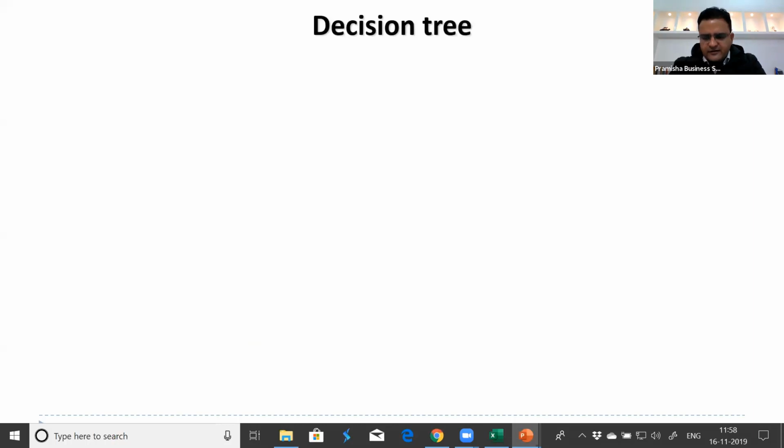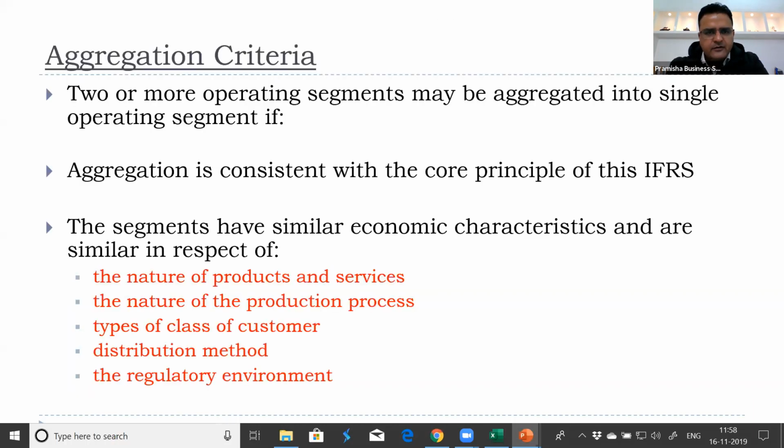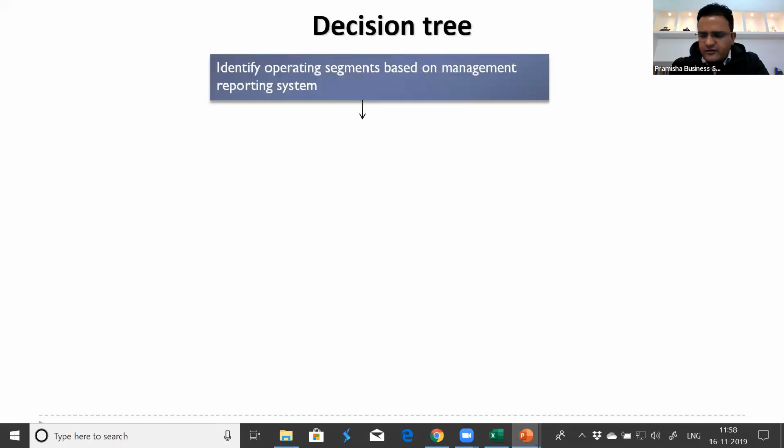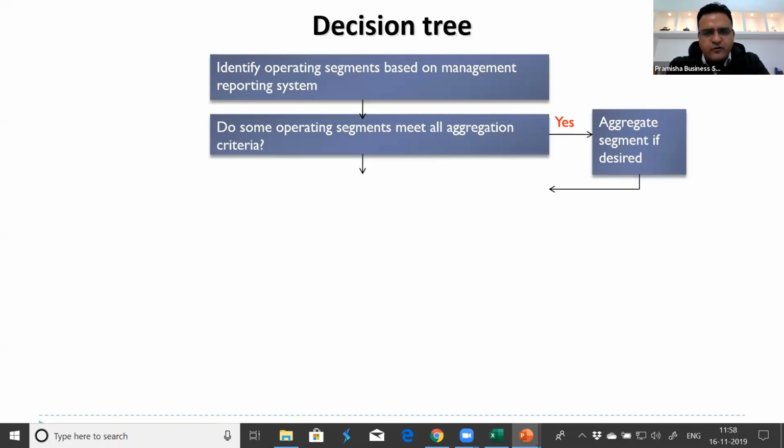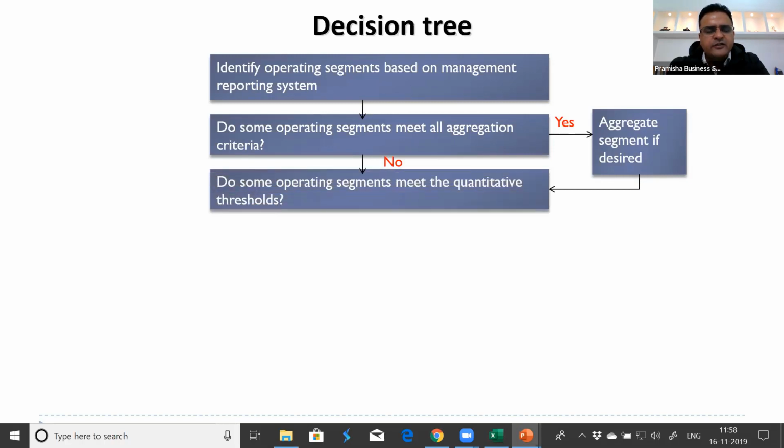So the decision tree is that first we'll identify operating segments based on management reporting system. Wherever the chief operating decision maker is reviewing them, they become reportable segments. Second is aggregation criteria. We discussed the similar economic characteristics. If they are meeting all the criteria, they are reportable segments. Aggregate segments if desired, only if management wishes so. Otherwise, we'll move forward and look at the quantitative threshold. If they meet the quantitative threshold criteria, they are reportable segments without any doubt.